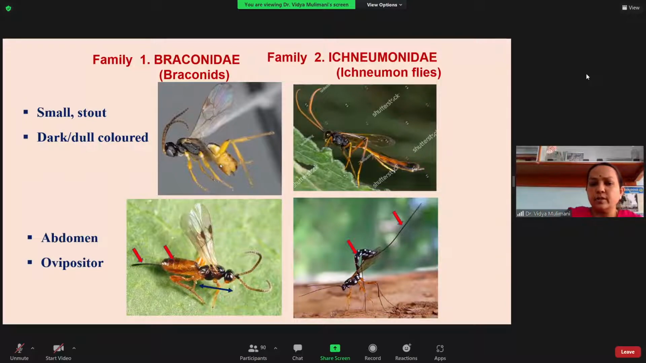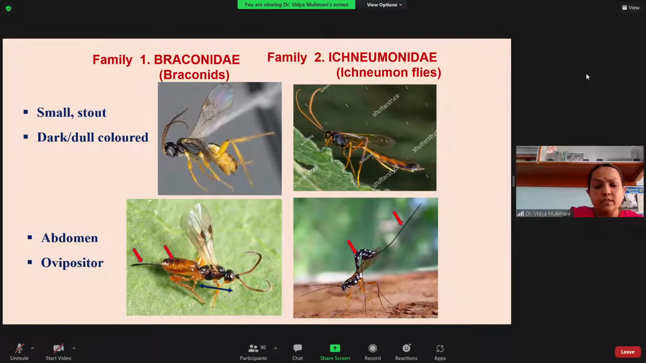In this photograph, you can see here they are small and stout, but here you can see they are long and slender. That is a general appearance difference. And many of these braconids are dark or dull colored. So here also a variation is there with respect to the coloration. And next, coming to the next character, that is the abdomen.